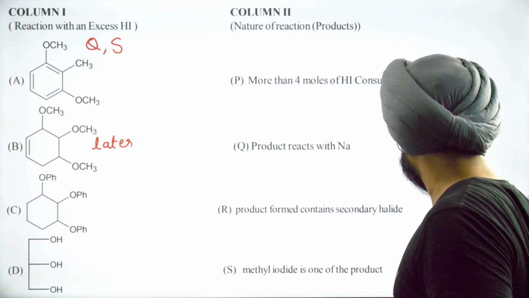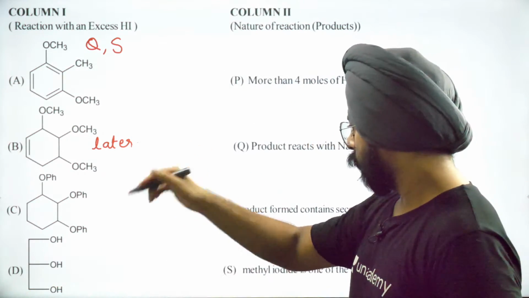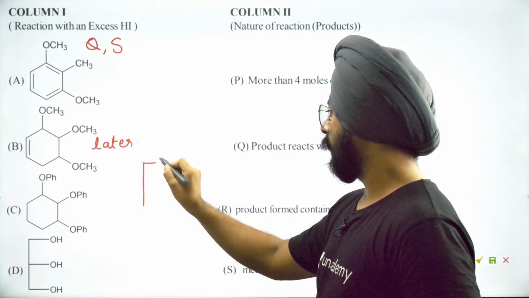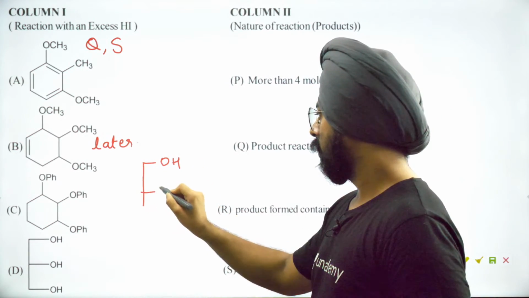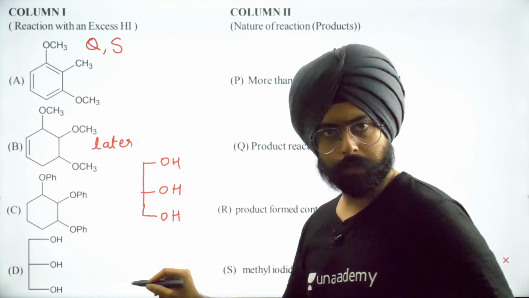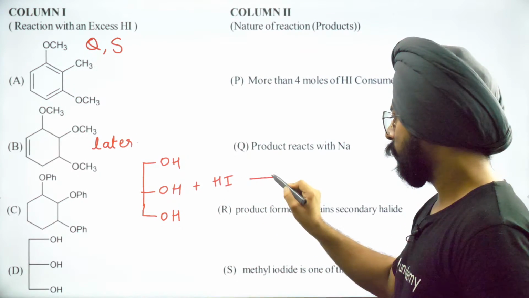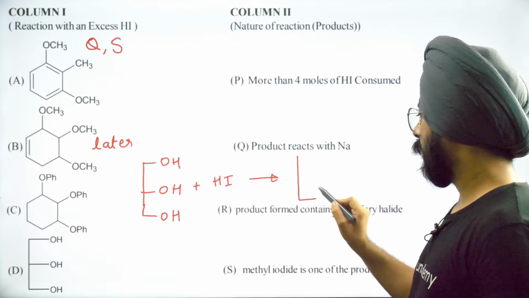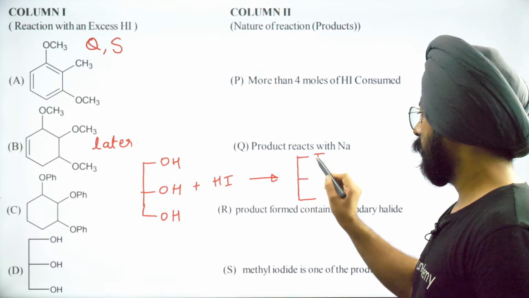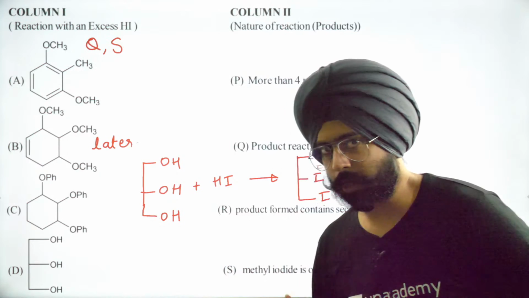Option D. Do you guys know the common name for this compound? Glycerol. What happens when glycerol reacts with HI? This is a very beautiful experimentally observed reaction. When this reacts with HI, first of all, it gives you this kind of a structure: iodine, iodine, and iodine. This is what gets formed.